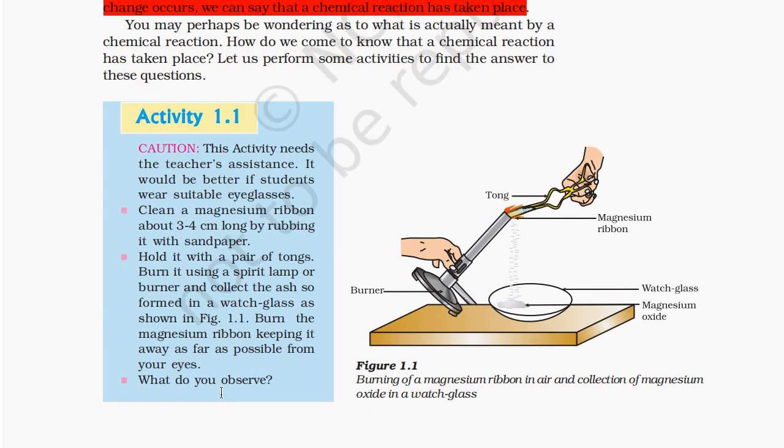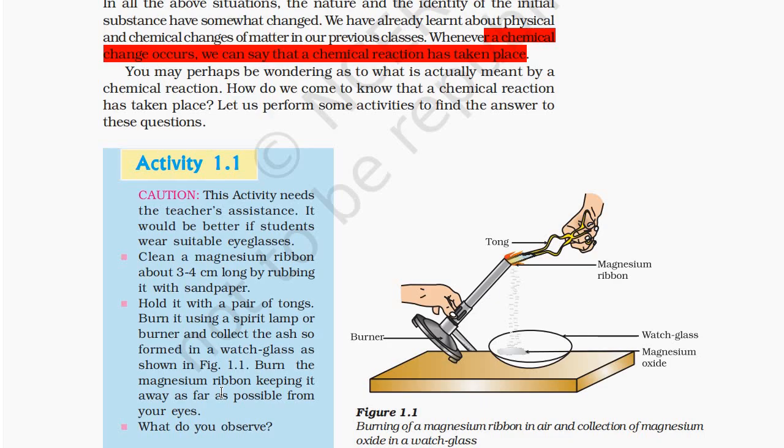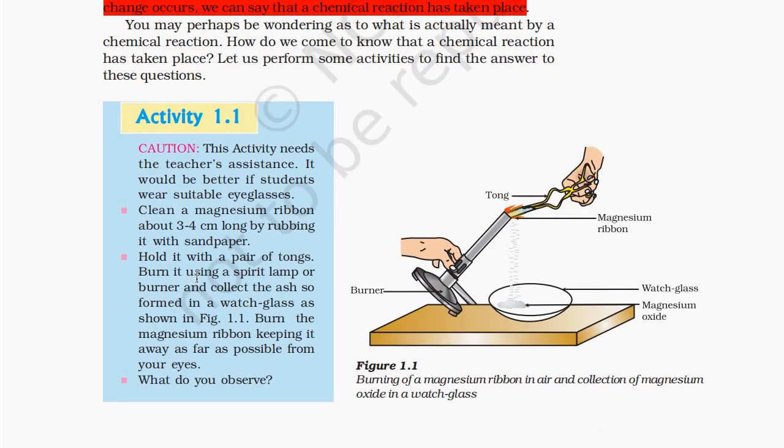Activity 1.1. Caution: this activity needs the teacher's assistance. It would be better if students wear suitable eyeglasses. Clean a magnesium ribbon about 3-4 cm long by rubbing it with sandpaper. Hold it with a pair of tongs. Burn it using a spirit lamp or burner and collect the ash so formed in a watch glass as shown in figure 1.1. Burn the magnesium ribbon, keeping it away as far as possible from your eyes.